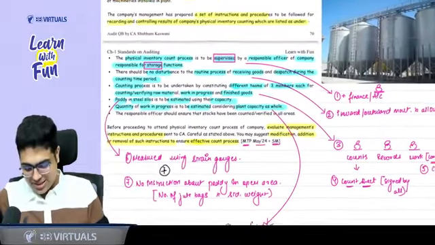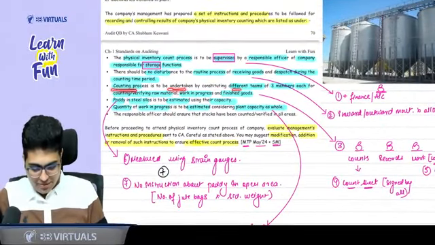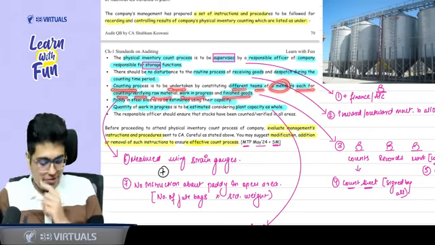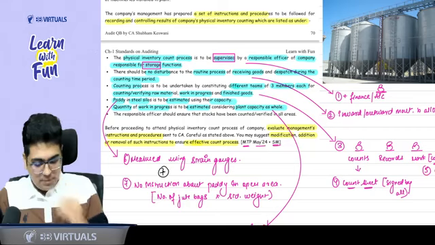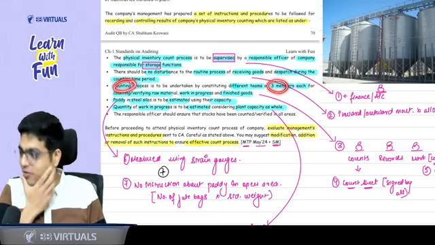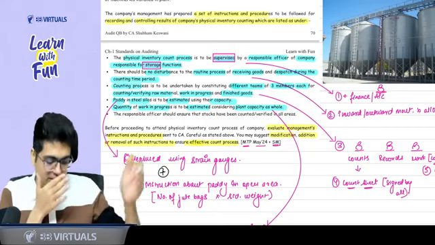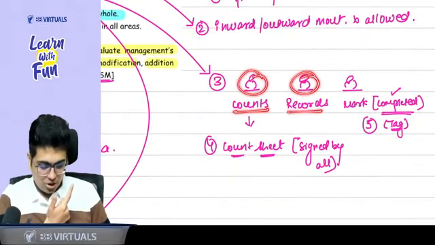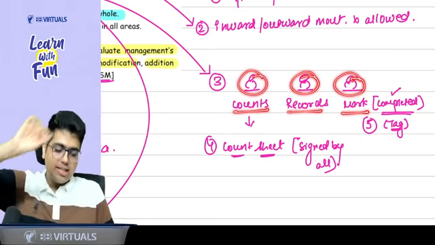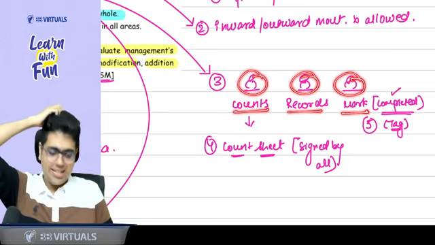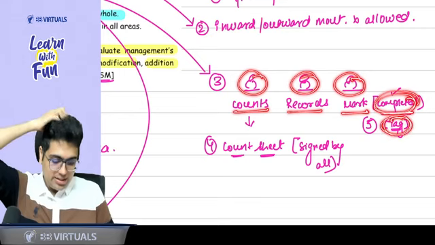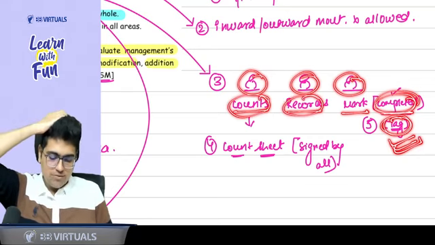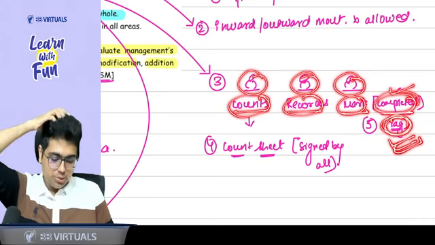Third point. Counting process will be done by different teams of 3 members each for counting, verifying the raw material, work in progress and finished goods. Tell me one thing. Should the 3 members, all of them be involved with counting? No, sir. We should divide the work among these 3 members. Divide means one person should count, another person should record, and third person should put a mark that this area counting is completed. You can put a tag that here the inventory count is completed.